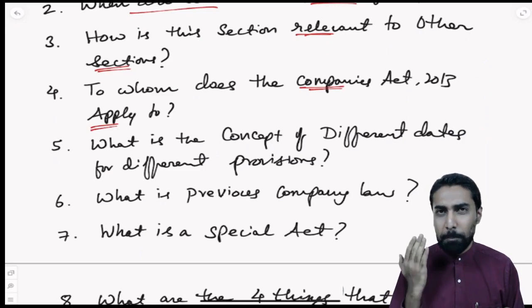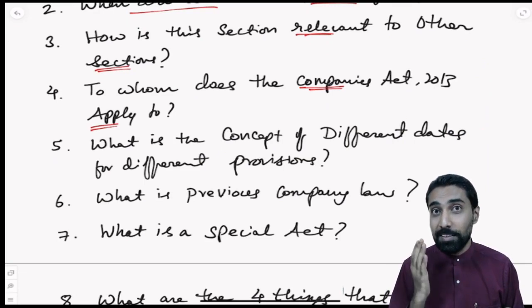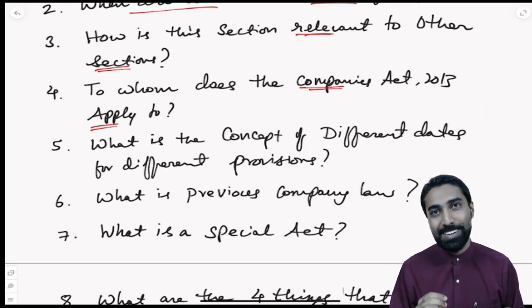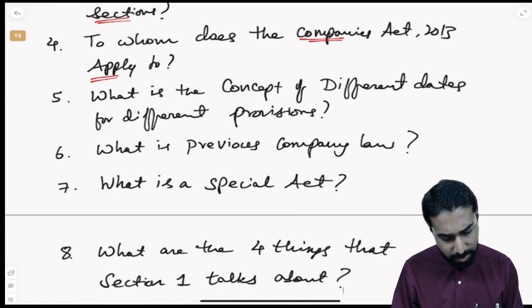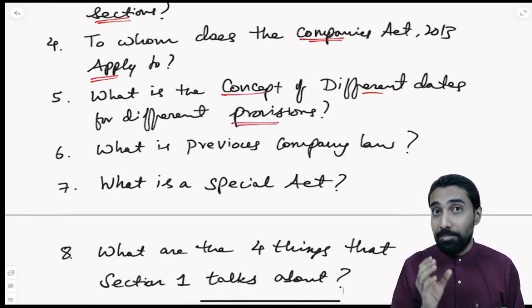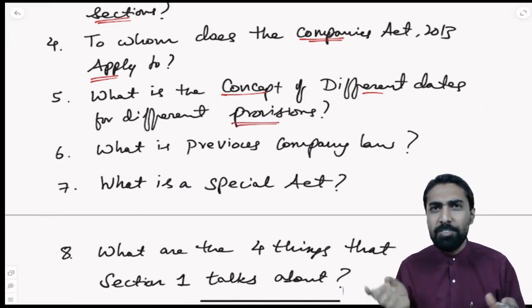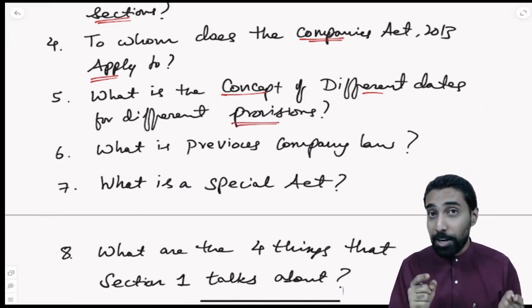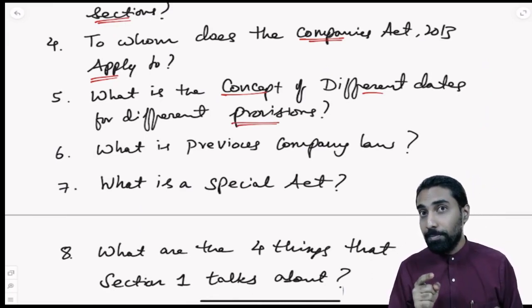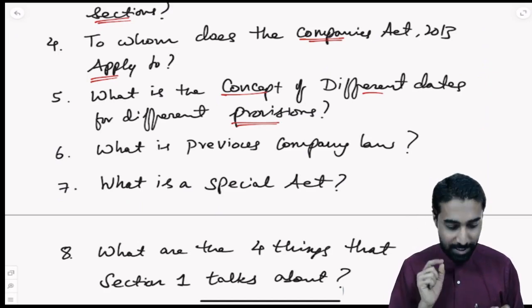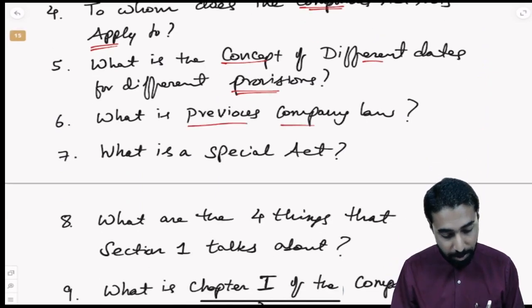We understood companies under this act, previous law, body corporate, banking company, electricity company, and even the insurance companies, correct? What is the concept of different dates for different provisions? So every section can have a different date from which it becomes effective. We have to refer to the official gazette. Exactly.